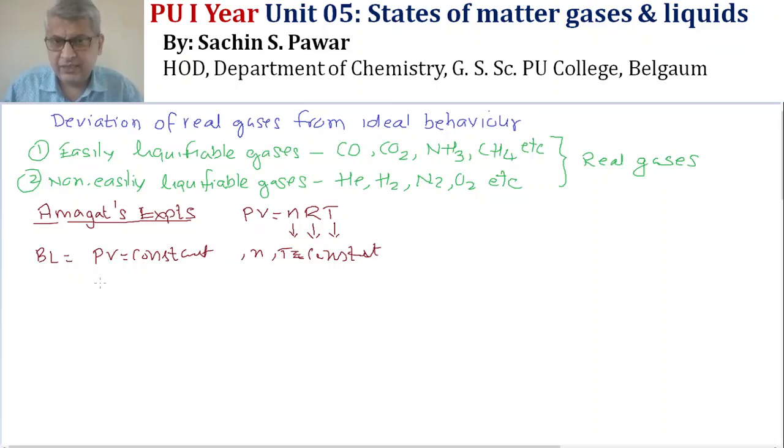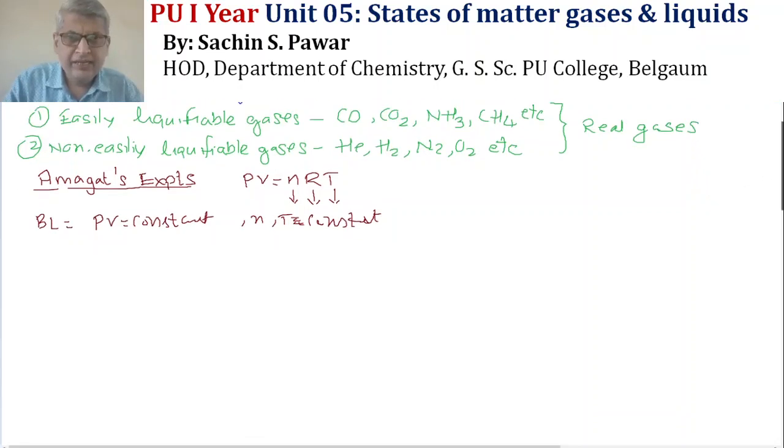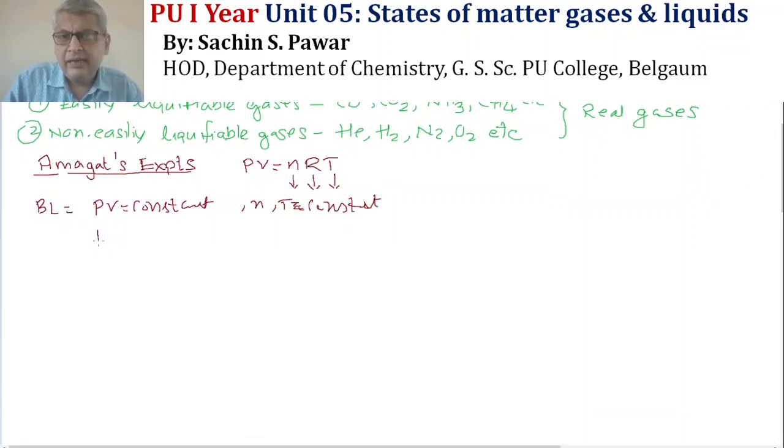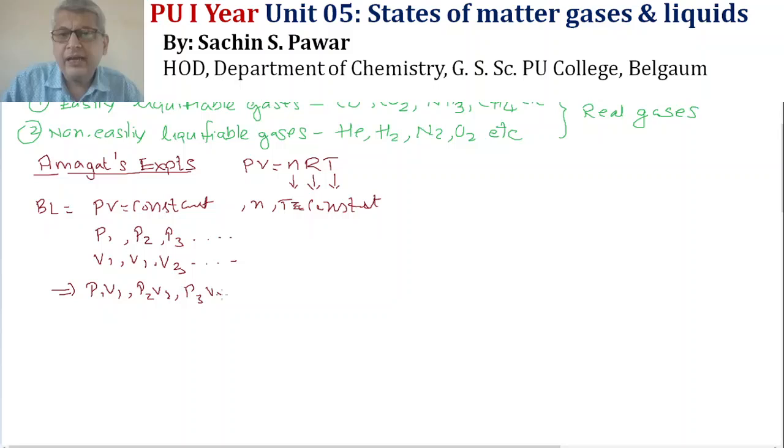The real application of this was done by Amagat, and what he did is he found out different values of P1, P2, P3 and so on, and respectively the values of volume V1, V2, V3 and so on. This gives him values of P1V1, P2V2, P3V3 and so on.